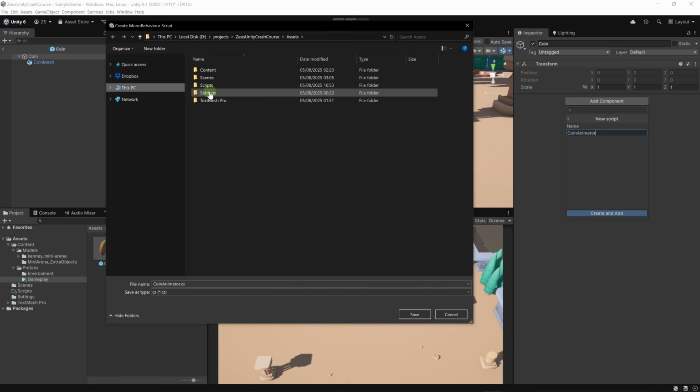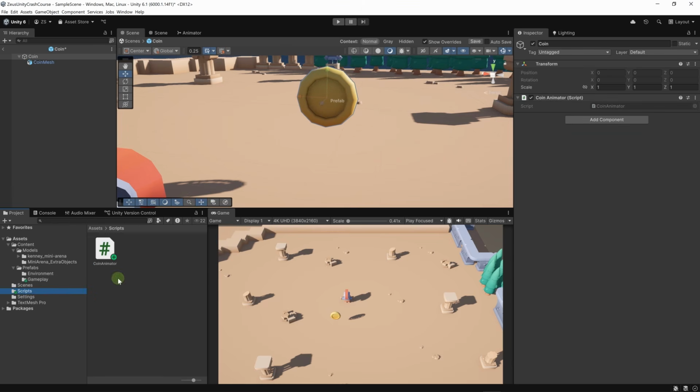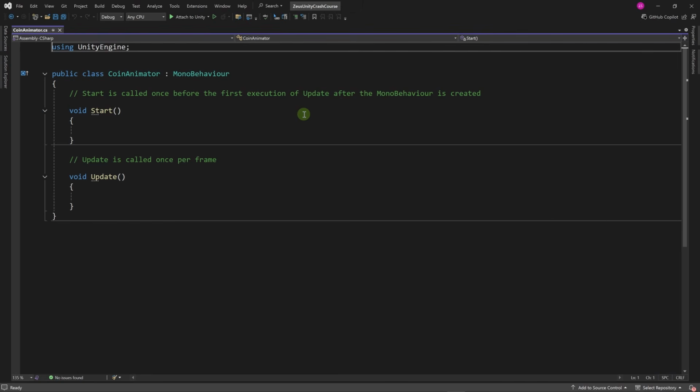It will ask me where do I need to save the script. Let's save it in the scripts folder. Save. Now let's go to the scripts folder. If you want to edit the script, you have also two options. You can either double click on it on the project view, or you can click on these three dots here, then edit script, or even double click on the name of the script. If you click once, you will ping the script. So if you are in a different folder on the project view, and if we click here, it will ping the script and automatically show us where the script is located on the project. And we can double click on it, which will open Visual Studio.